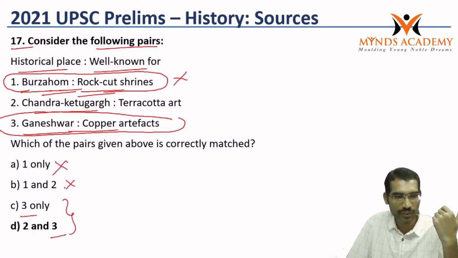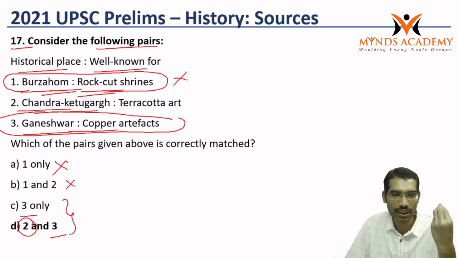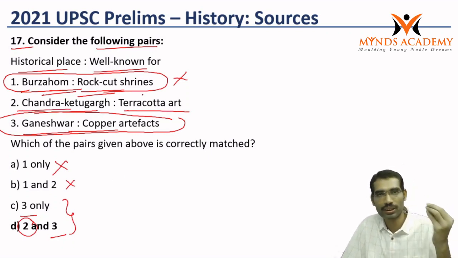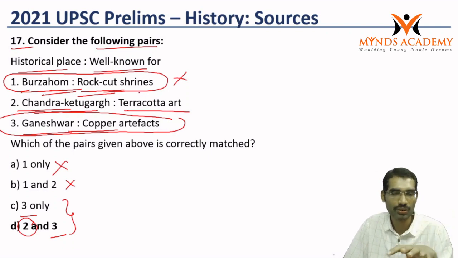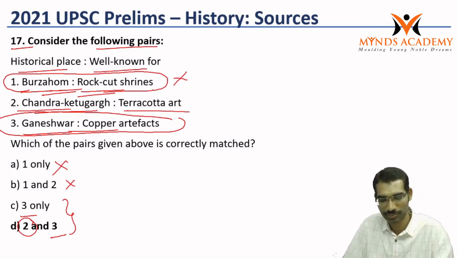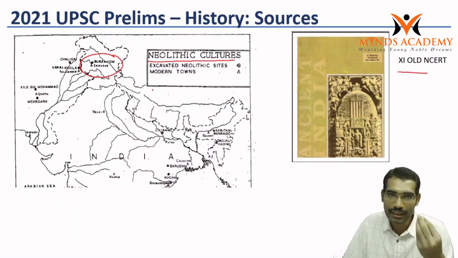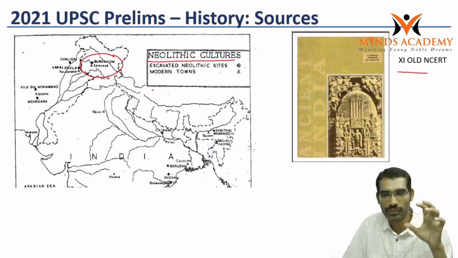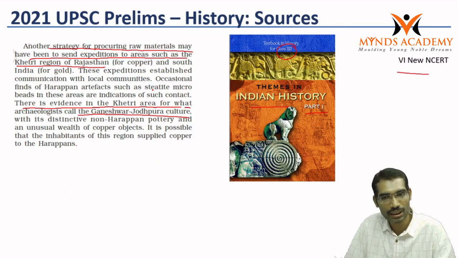Now 3 is always right. So now 2: those who read optional know Chandraketugarh, terracotta, it's an important town for terracotta arts, one of the trading centers. So most optional students would have made this right. Once again, for general studies students also, if we read the basic books, new NCERT and old NCERT, these questions go right.